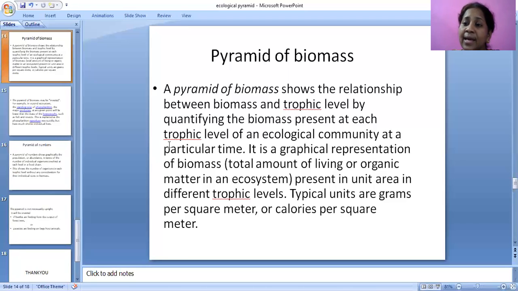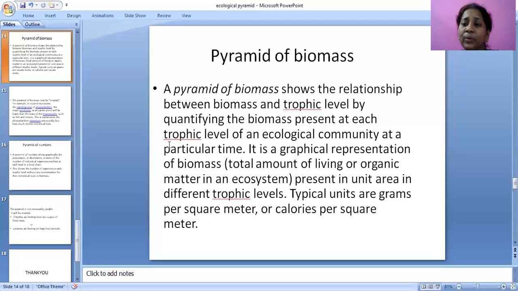Next, herbivores, coming to deer. The deer population will be less compared to producers. But again, deer are eaten by tigers. Here, the deer population is more than the tigers, but less than producers. Coming to tigers, the tiger's number will be very small compared to deer.